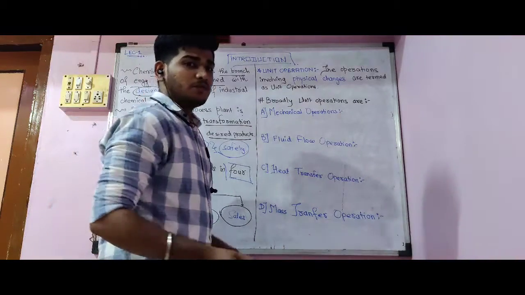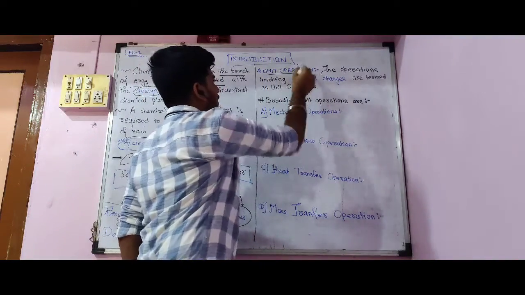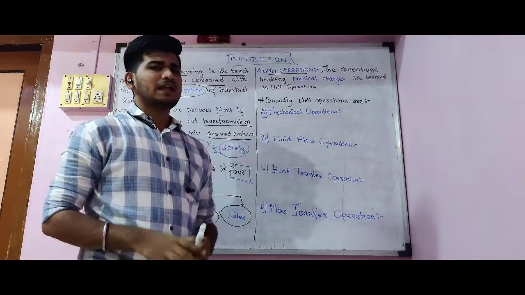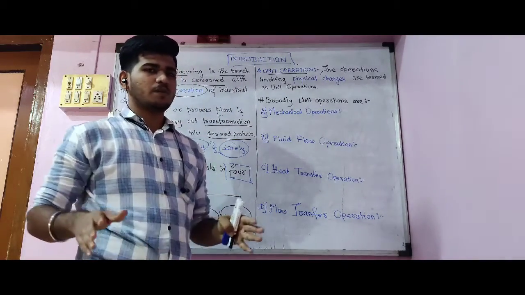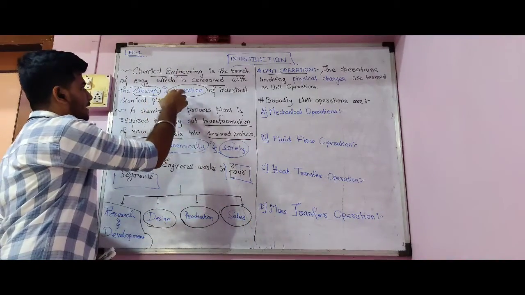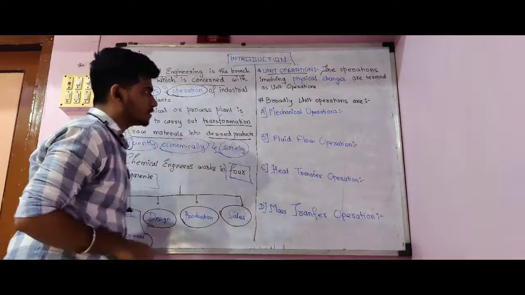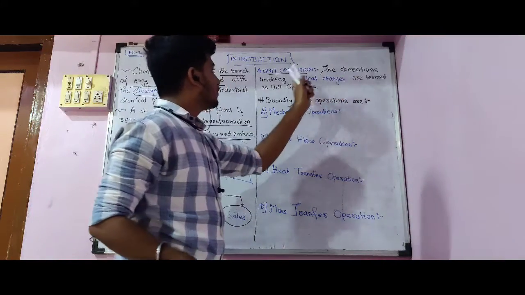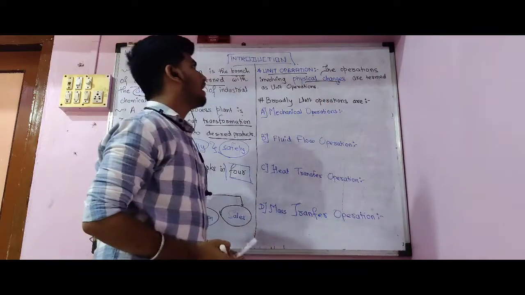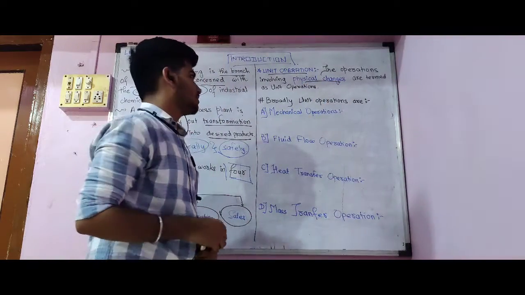Now what do you mean about the unit operations? So in a chemical industrial plant there are carried out many unit operations. Firstly, we have discussed that chemical engineering deals with the design and operations. So the operations involving any physical changes are termed as unit operations.